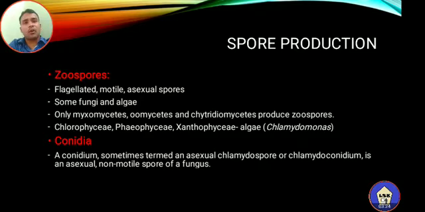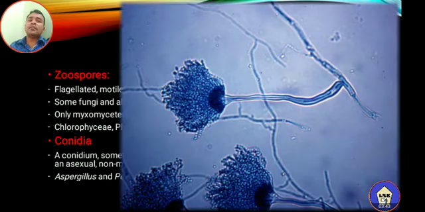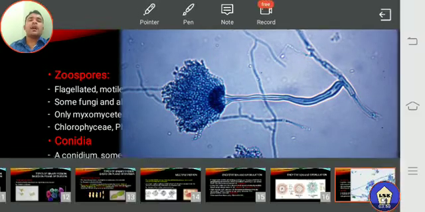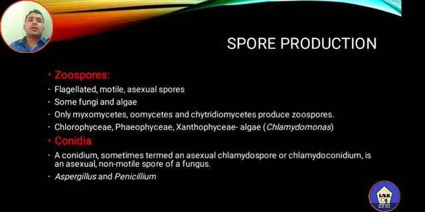It is most commonly produced by fungi, for example Aspergillus and Penicillium, which produce conidia on the conidiophore. This is a photograph of conidia, which are asexual spores.